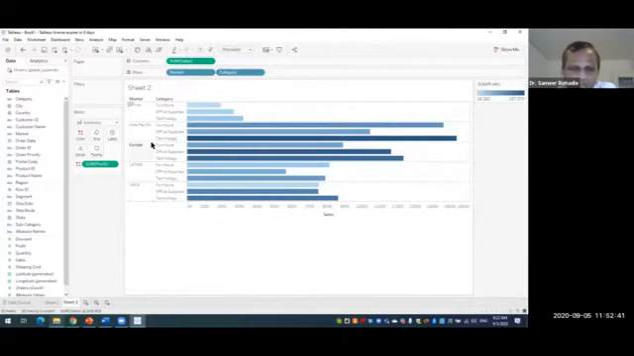Now you can see over here that technology, which is part of Asia Pacific, has the highest profit, followed by technology in Europe. And furniture in Africa has the lowest profit.